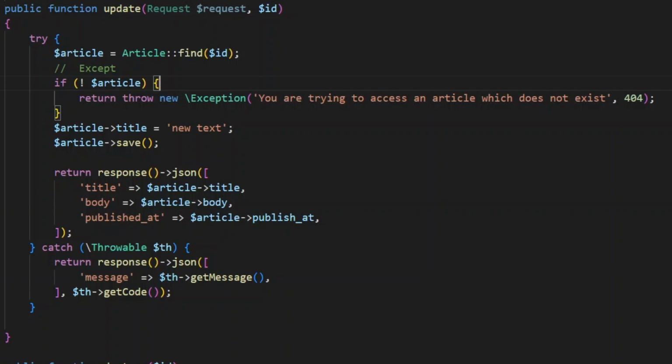Now we're going to look at custom exceptions. So earlier we looked at how we get an ID, look it up in the articles table, and if we can't find it, we throw an exception. Because if we don't, we'll get fatal errors. This is a much classier way of letting the person who's using our API know something's wrong.